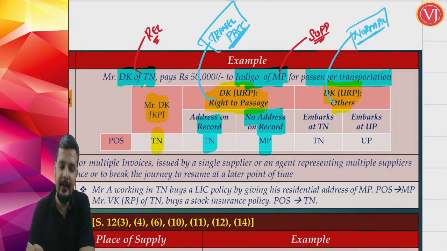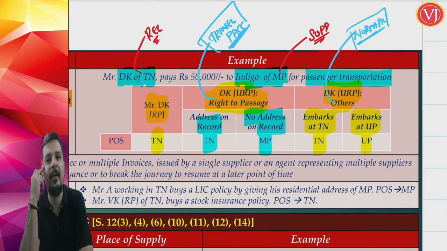If DK is entering that conveyance at Tamil Nadu, place of supply is Tamil Nadu. If at Uttar Pradesh, place of supply is Uttar Pradesh. If at Maharashtra, place of supply is Maharashtra. If at West Bengal, then West Bengal is the answer.